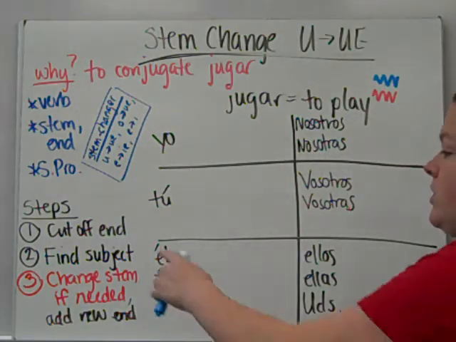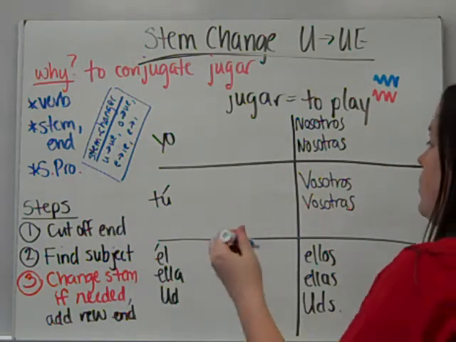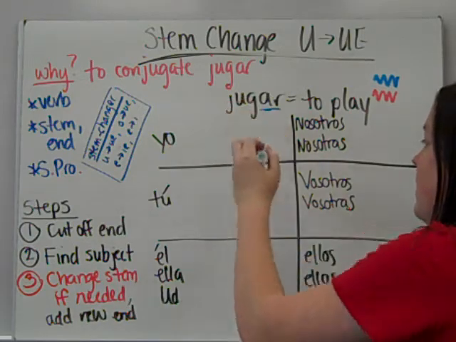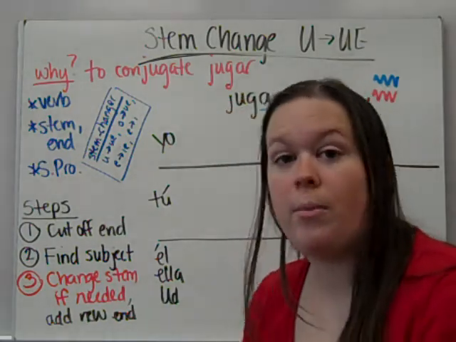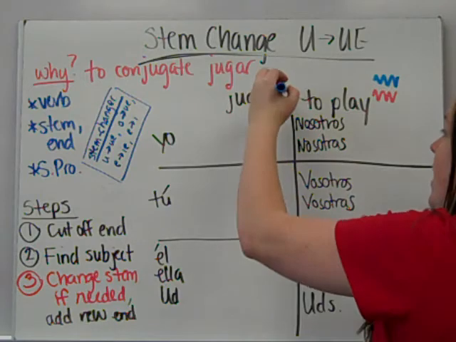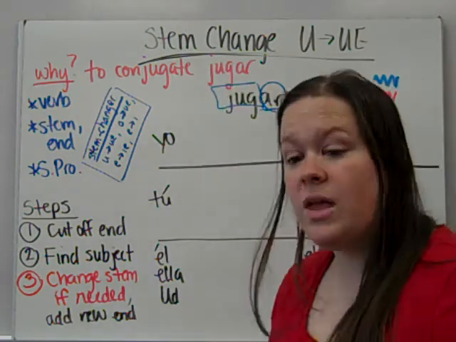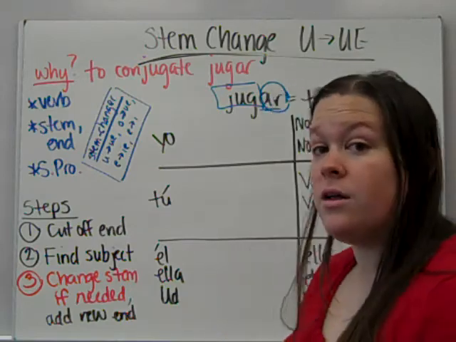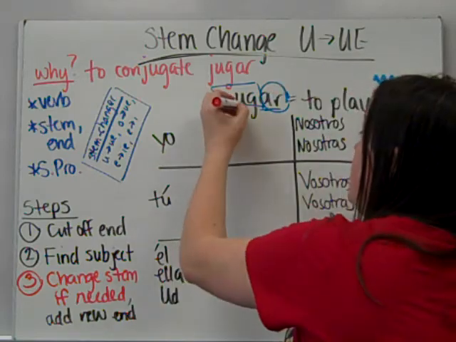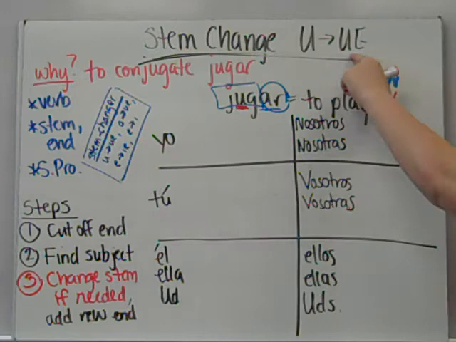So first thing we do is cut off the end. In all of these forms, that AR is going to drop right off. So that's our end, and this part right here is our stem. But jugar, in almost all of its forms, the U is going to actually change to UE.